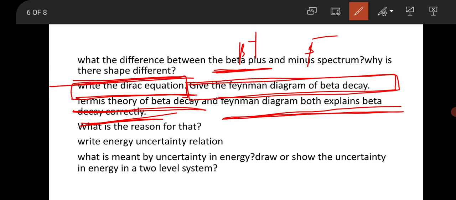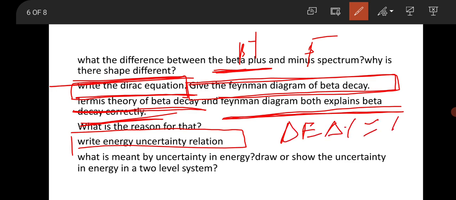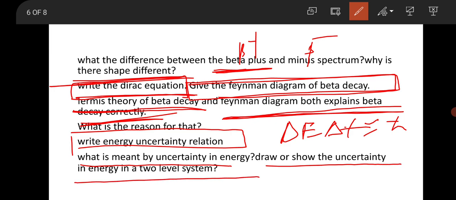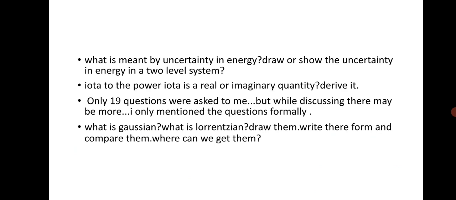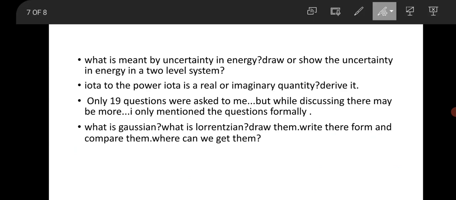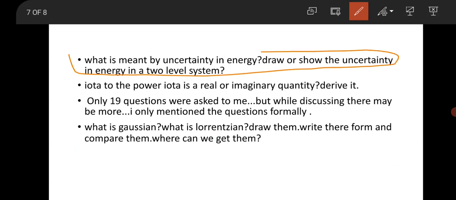Then they asked about the energy-time uncertainty relation. As you know, the relation is delta E times delta t equal to h cut. So they asked about this uncertainty relationship. Then what do you mean by uncertainty in energy? Draw and show the uncertainty in energy in a two-level system. These are the basic fundamental questions they asked from the energy uncertainty principle. I have already mentioned this question.